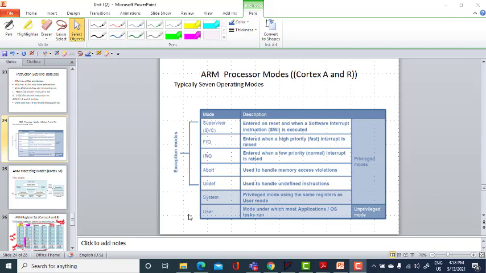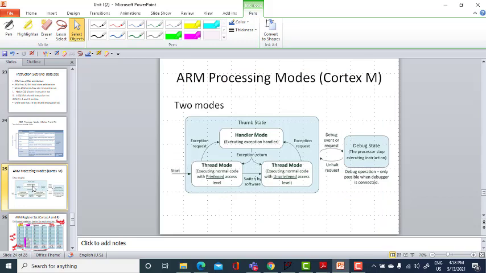This slide is for the earlier structure of Cortex-A and R. This slide I am telling you, these modes are for Cortex-A and R. Cortex-M is completely different, because these modes hold good only for Cortex-A and R, and Cortex-M will have different modes and structure.